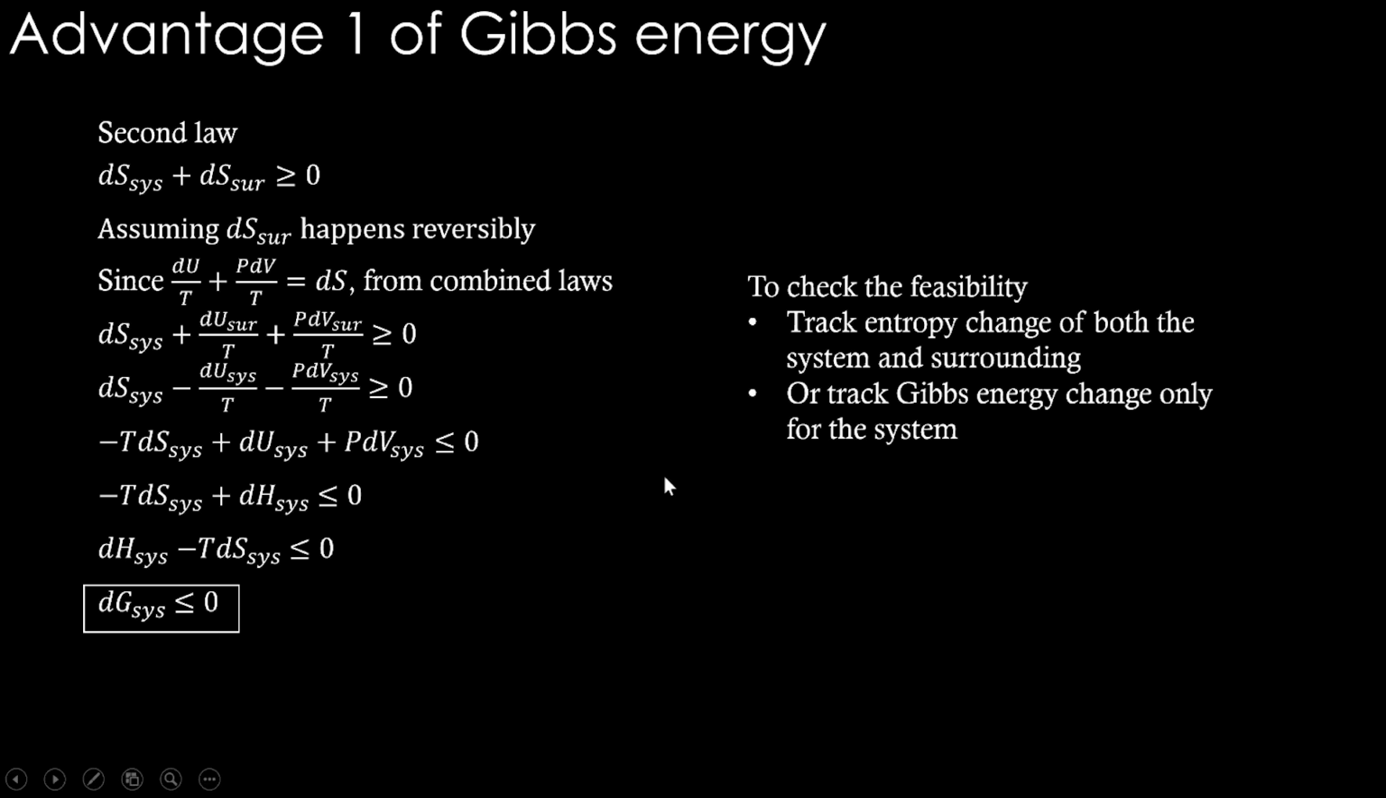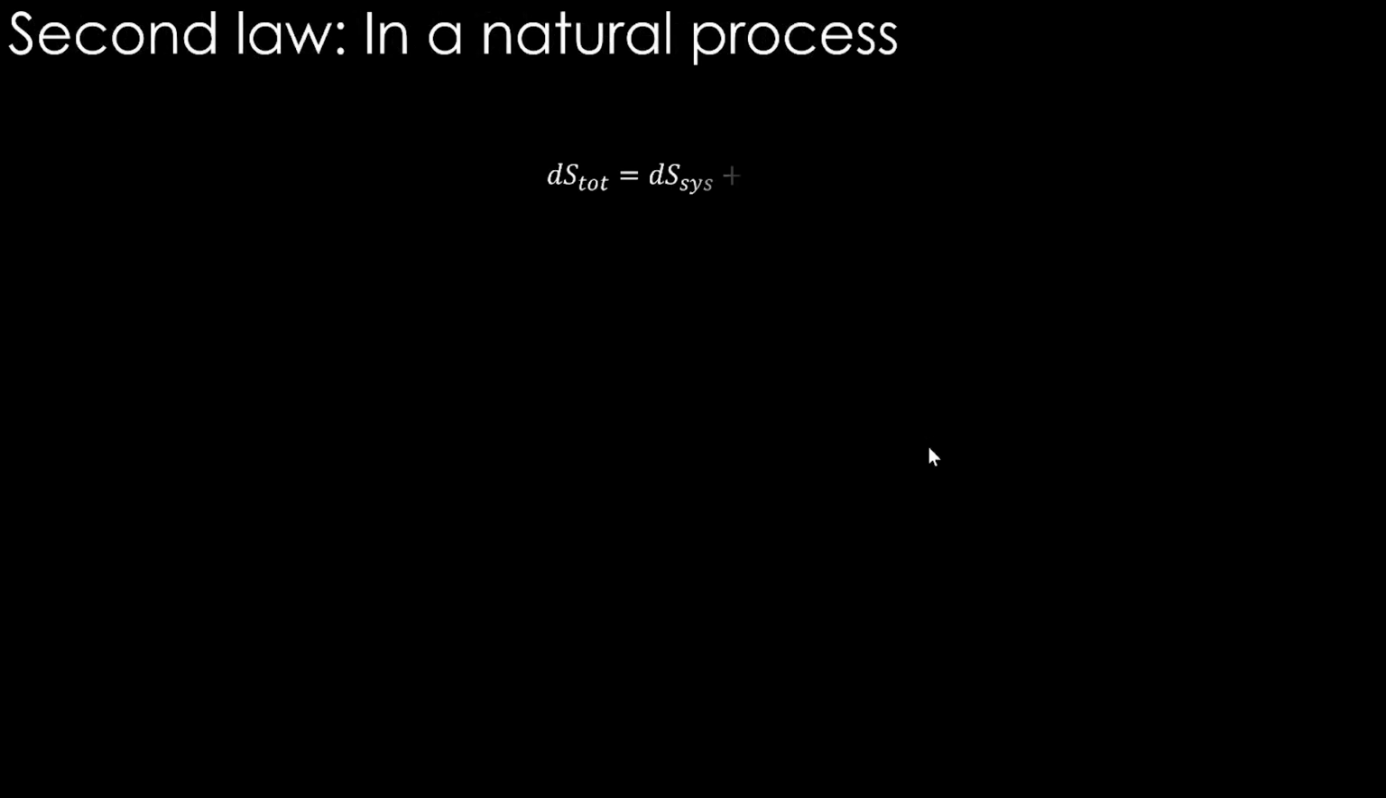So to check the feasibility, what we have done is track entropy change of both the system and surrounding. But now what we are going to do is track Gibbs energy change only for the system. Let's see the same thing in a slightly different way. In a natural process, dS total is greater than 0. Only in natural process we are writing. So dS system is greater than dQ irreversible by T.